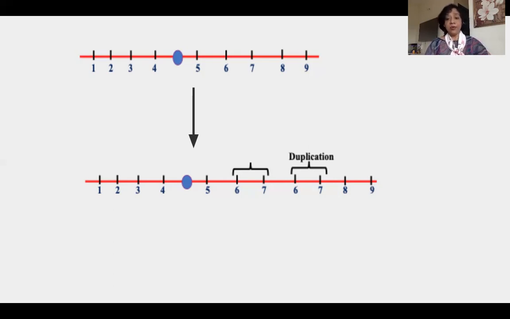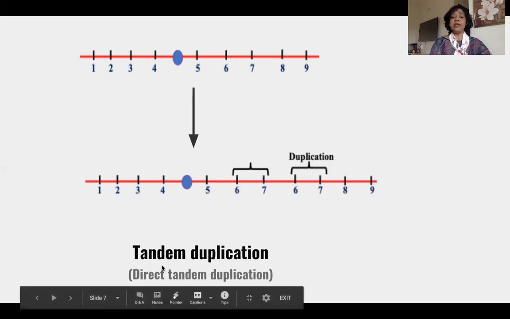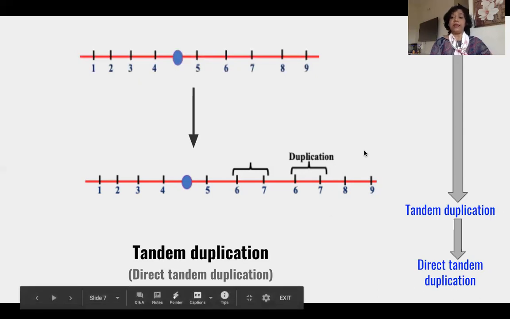In tandem duplication, it is a direct tandem. It is a direct tandem duplication. If you look at this diagram, immediately you can tell it is a tandem duplication and it is a direct tandem duplication. So what do you see over here? One, it is a tandem duplication. Two, it is a direct tandem duplication. I hope you have understood this part. So let us proceed and go to the next line diagram.